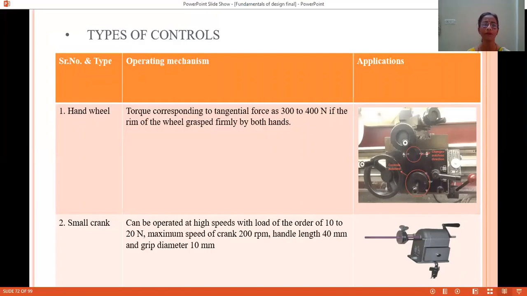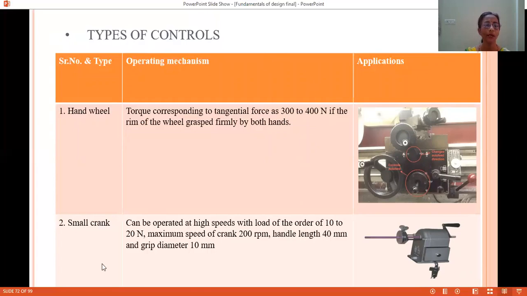Torque will be required, and this is the torque applied on the hand wheel. It will be applied with a tangential force of around 300 to 400 Newton. Either we can hold the handle with a single hand or it can be operated with both hands.